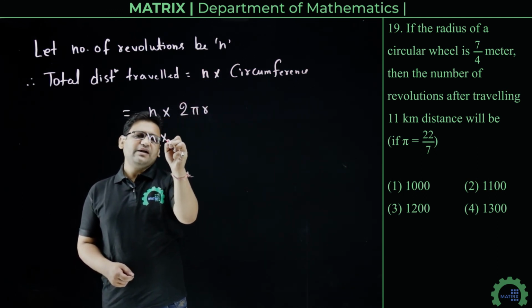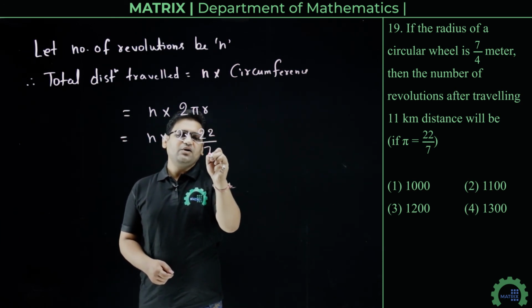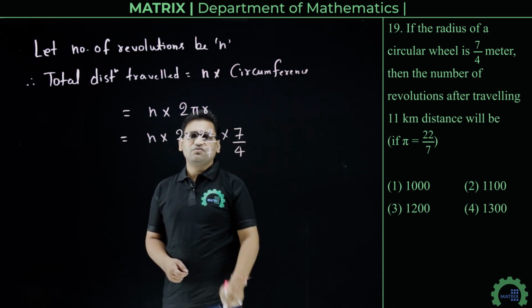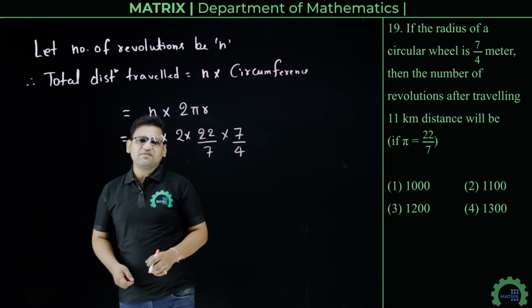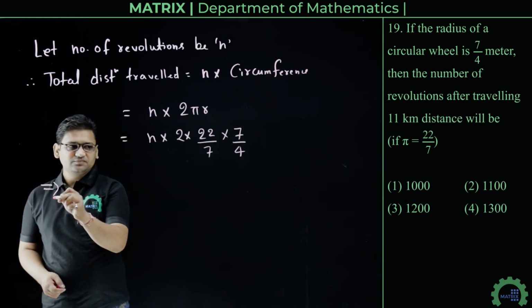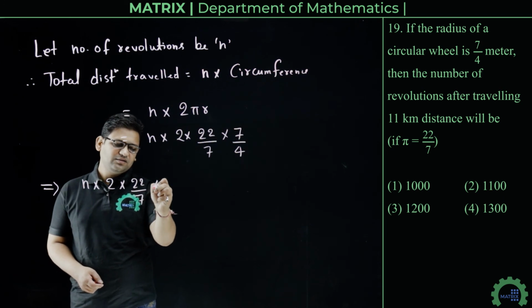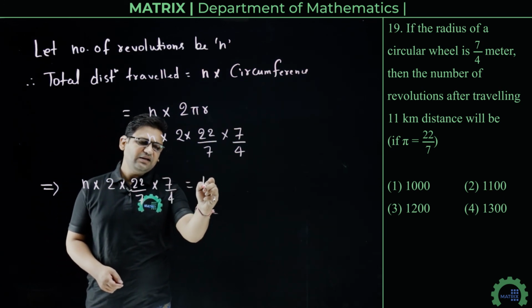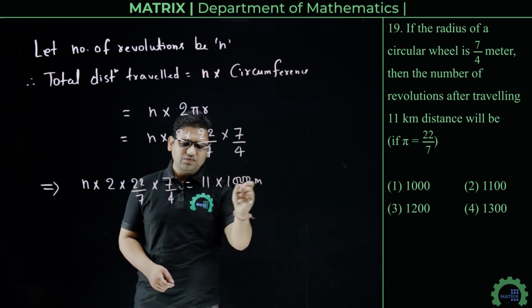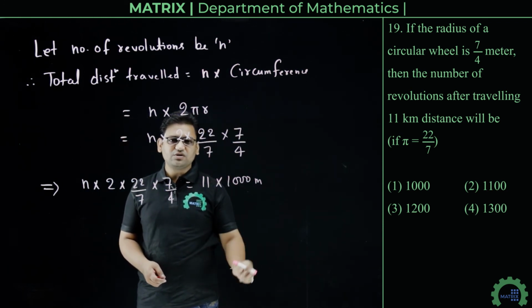Substituting the values, n into 2 into pi, which is 22 by 7, into the radius, which is 7 by 4 meter. Now this distance traveled is equal to 11 kilometer, or 11 into 1000 meter, because 7 by 4 is in meter, so we will convert kilometer into meter, that is 11,000 meter.